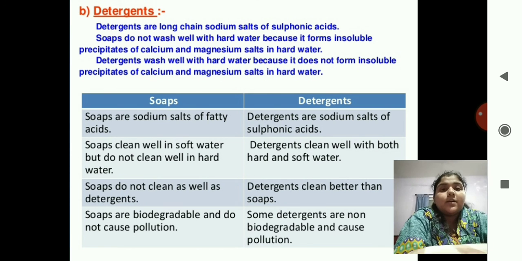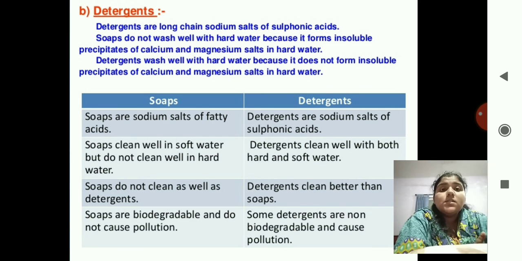Now we come towards the detergents. Detergents are long chain sodium salts of sulfonic acids. The soaps were of carboxylic acids, and here the detergents are of sulfonic acids. Soaps do not wash well with hard water because they form insoluble precipitates of calcium and magnesium salts. Now, where did the calcium and magnesium come from? Yes, it came from the hard water. Hard water contains the salts of calcium and magnesium, which get precipitated with the soap. So the soaps do not work well with hard water.